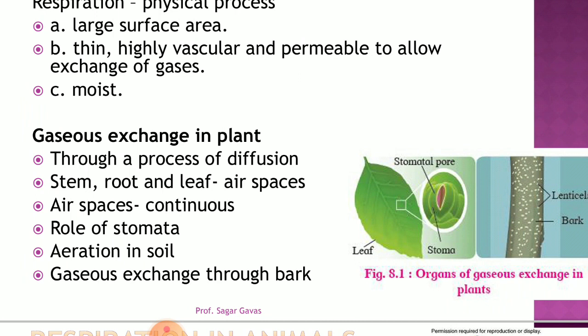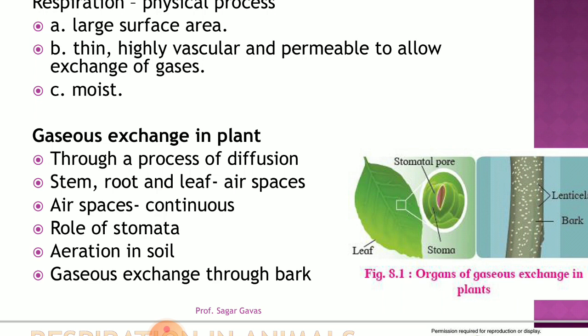So in case of this plant, the stem, root and leaf can be a part where gaseous exchange takes place. So there will be air spaces within a plant material. Now all of you know that there is a stoma. Stoma is an opening. Singular is called stoma and plural is called stomata. So with the help of stomata there will be transpiration as well as exchange of gases.